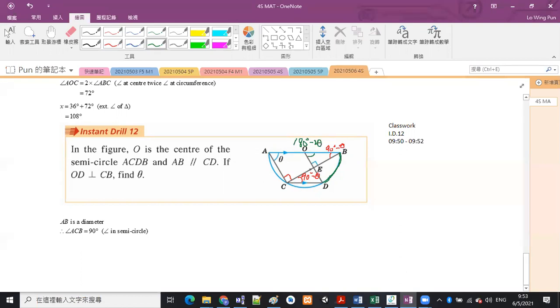Now we have gathered all the information in this triangle ABE. Finally, we just use angle sum of triangle to set up an equation, and then we can calculate the value of theta. I won't write it out here. Let's continue tomorrow when you come back to school.